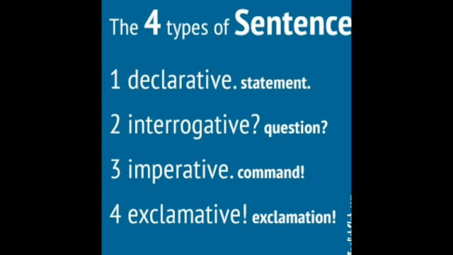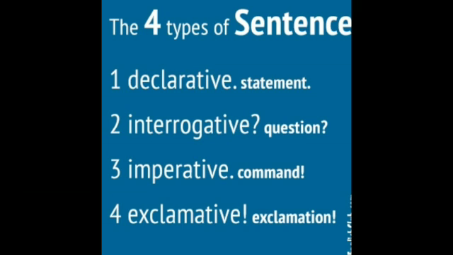These 4 types of sentences are: first, declarative, which tells statements, which declares a statement. Second is interrogative, which asks a question. And third is imperative. An imperative sentence gives a command.